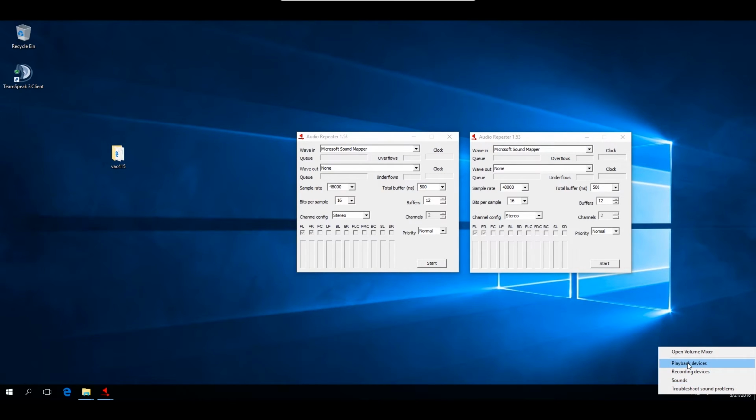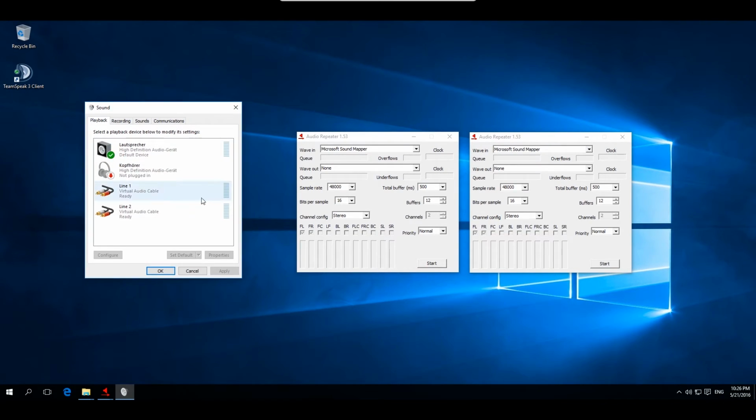As you can see, now we have two new playback devices caused by the wrqclh application. Line 1 will be our main output for the normal Windows usage, and line 2 will be our communication output for TeamSpeak, Mumble, or Skype.